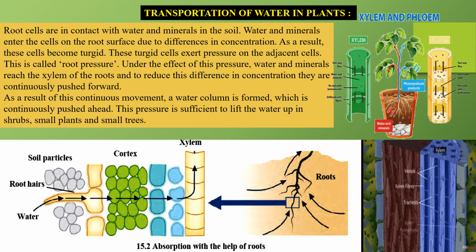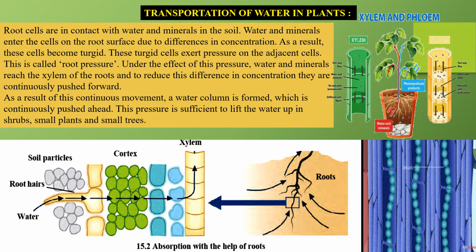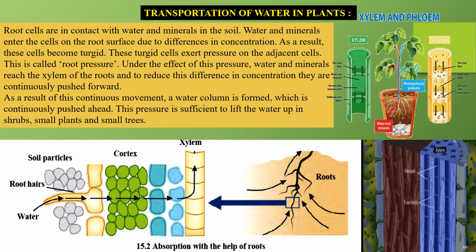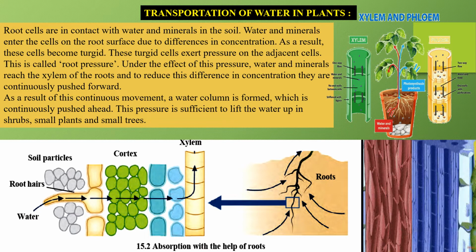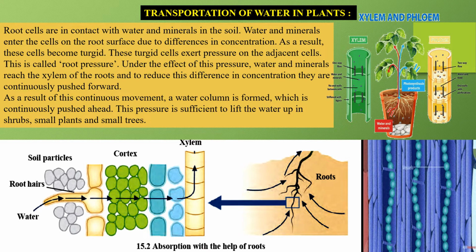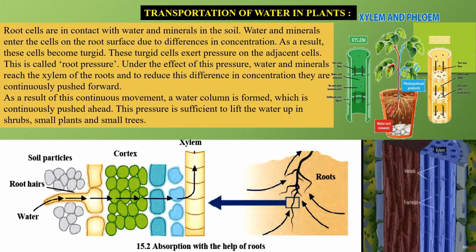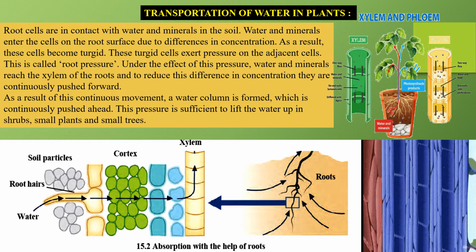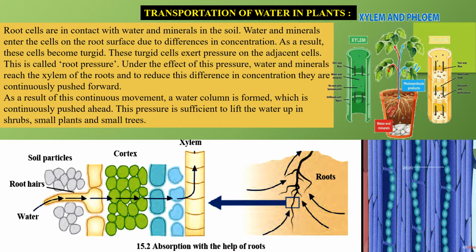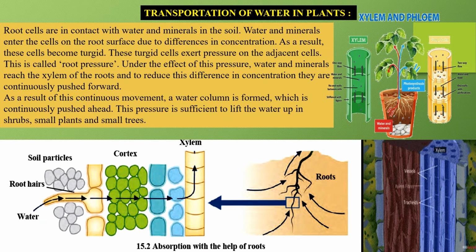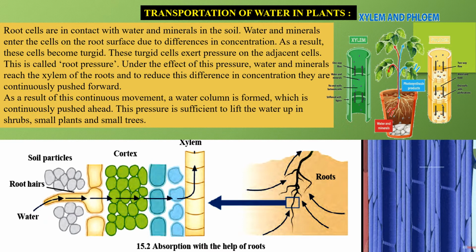Let's understand first about transportation of water in plants. Root cells are in contact with water and minerals in the soil. So we have learned that जो root है वो क्या काम करता है? पानी absorb करने का. ठीक है, support करने के अलावा it absorbs water from the soil and along with that it also absorbs minerals. Like we've just learned about how nitrogen and its compounds are all absorbed with the help of the roots. अब ये जो roots के अंदर पानी और minerals है ये enter करते हैं into the cells on the root surface due to difference in concentration.